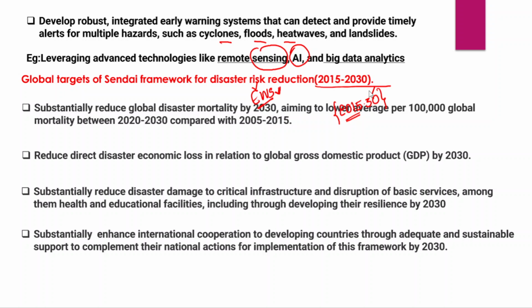Now, the first target is to substantially reduce global disaster mortality by 2030. Now, we all know that because of various disasters across the world, there has been increased mortality or increased loss of life. The first target is to reduce global disaster mortality by 2030, aiming to lower the average per 100,000 global mortality between 2020 and 2030 compared to 2005 to 2015 levels. So this is the first target, which is to reduce global mortality.